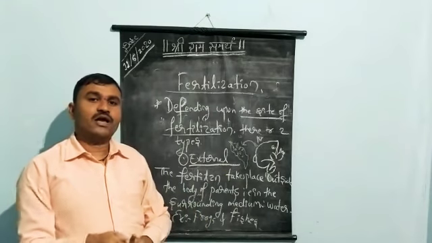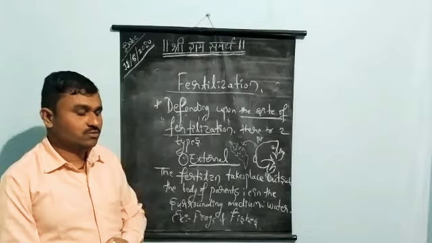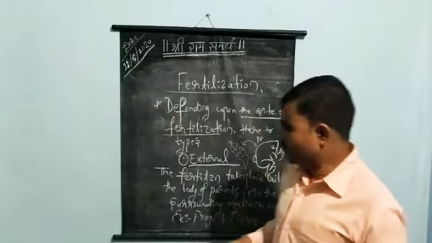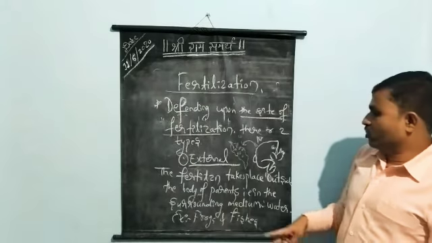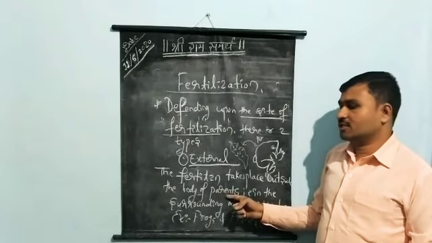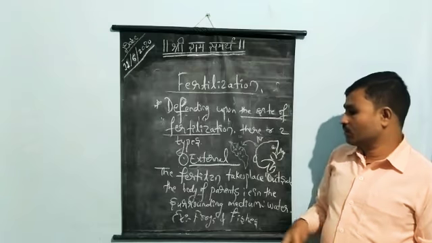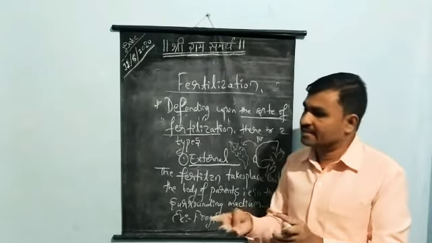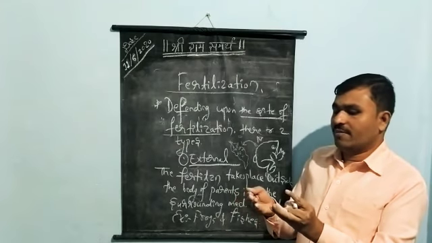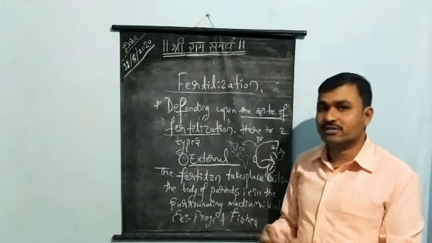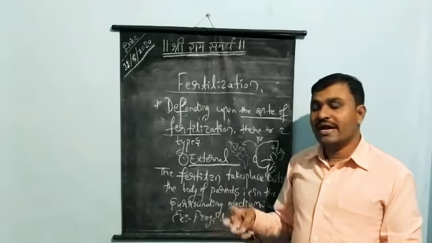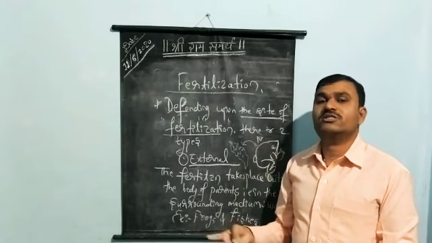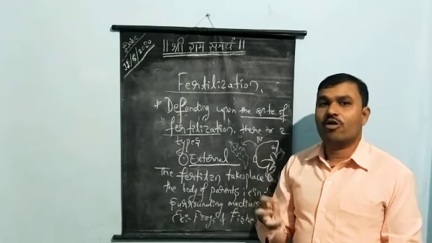External fertilization has some disadvantages, so let us discuss them. The fusion of male and female gametes takes place outside the body of an organism. The male gamete fuses with the female gamete and they form a diploid zygote. And because the zygote is outside its parent's body, during the development of the particular